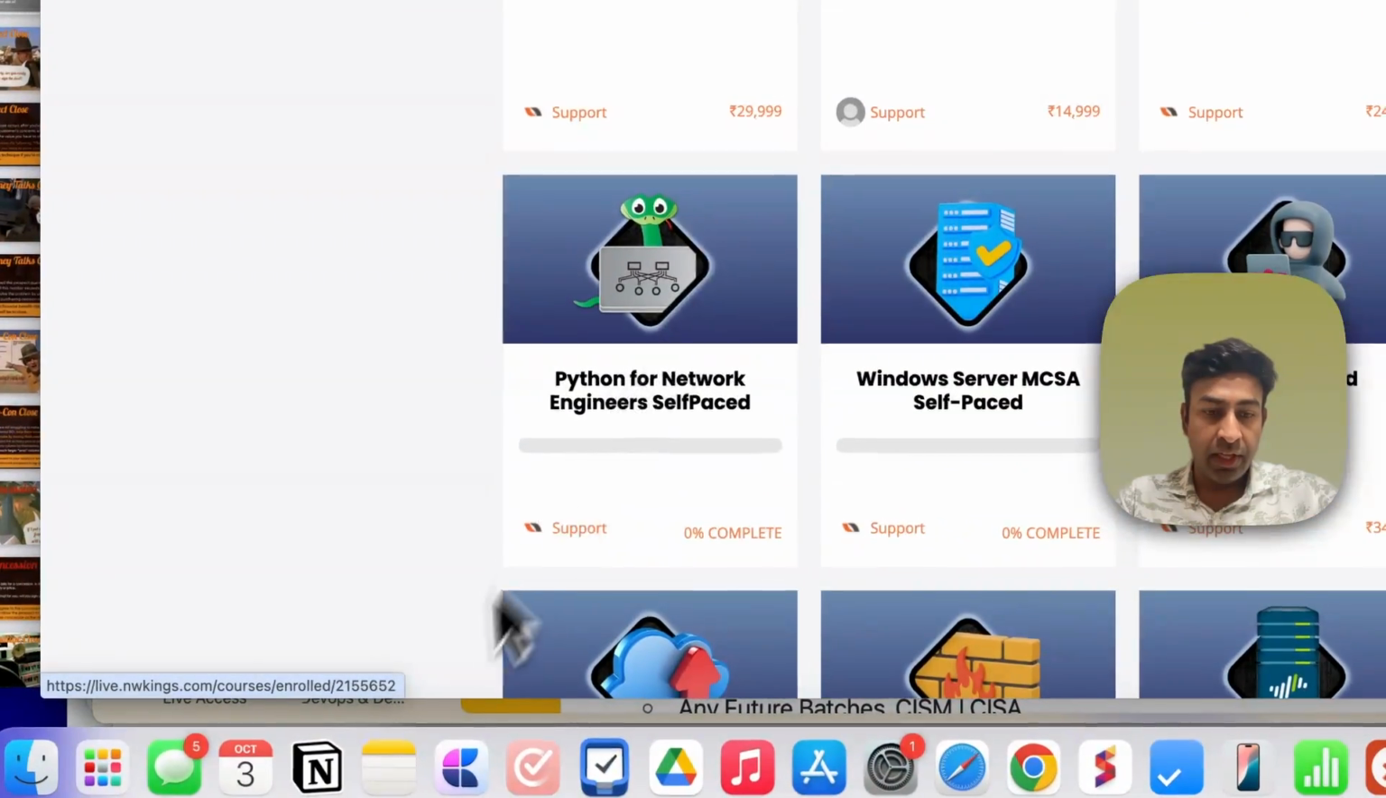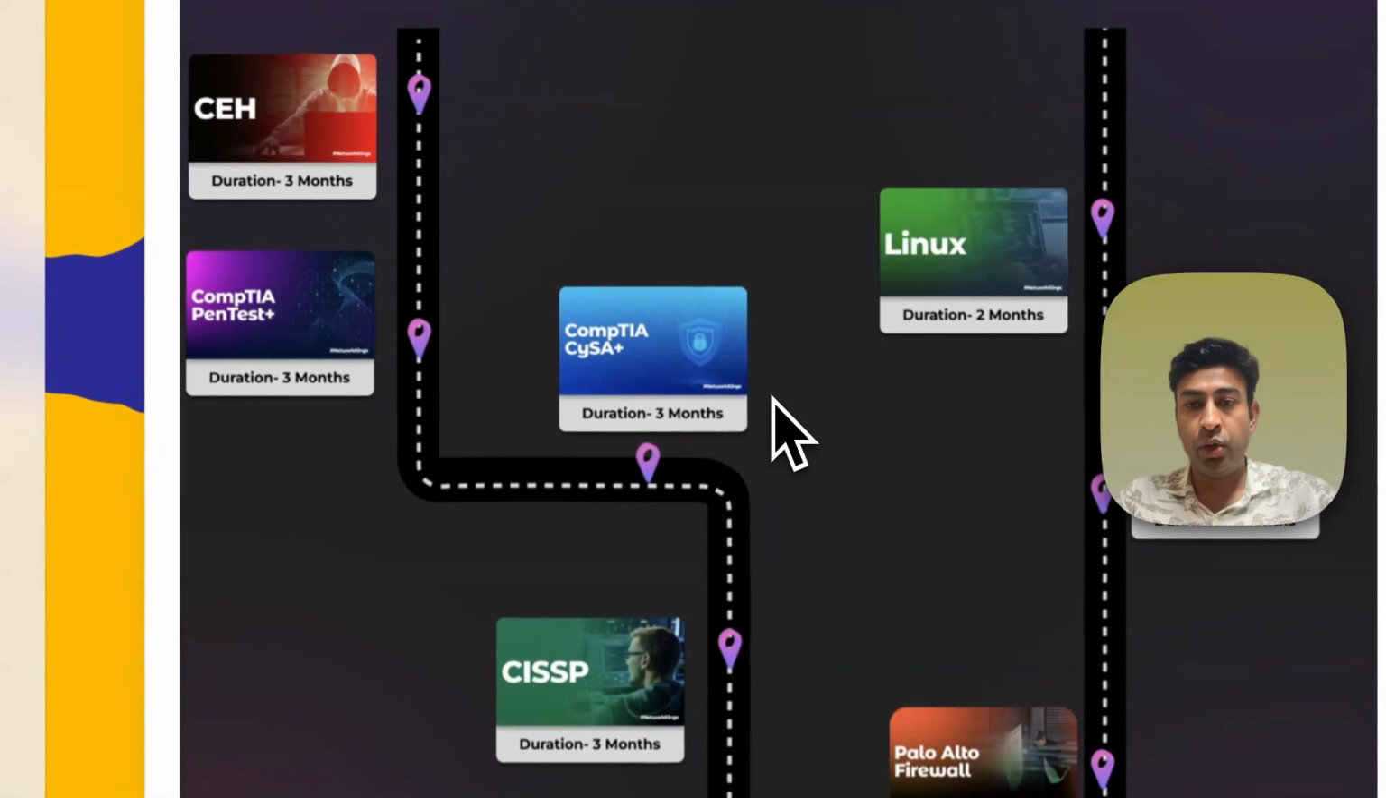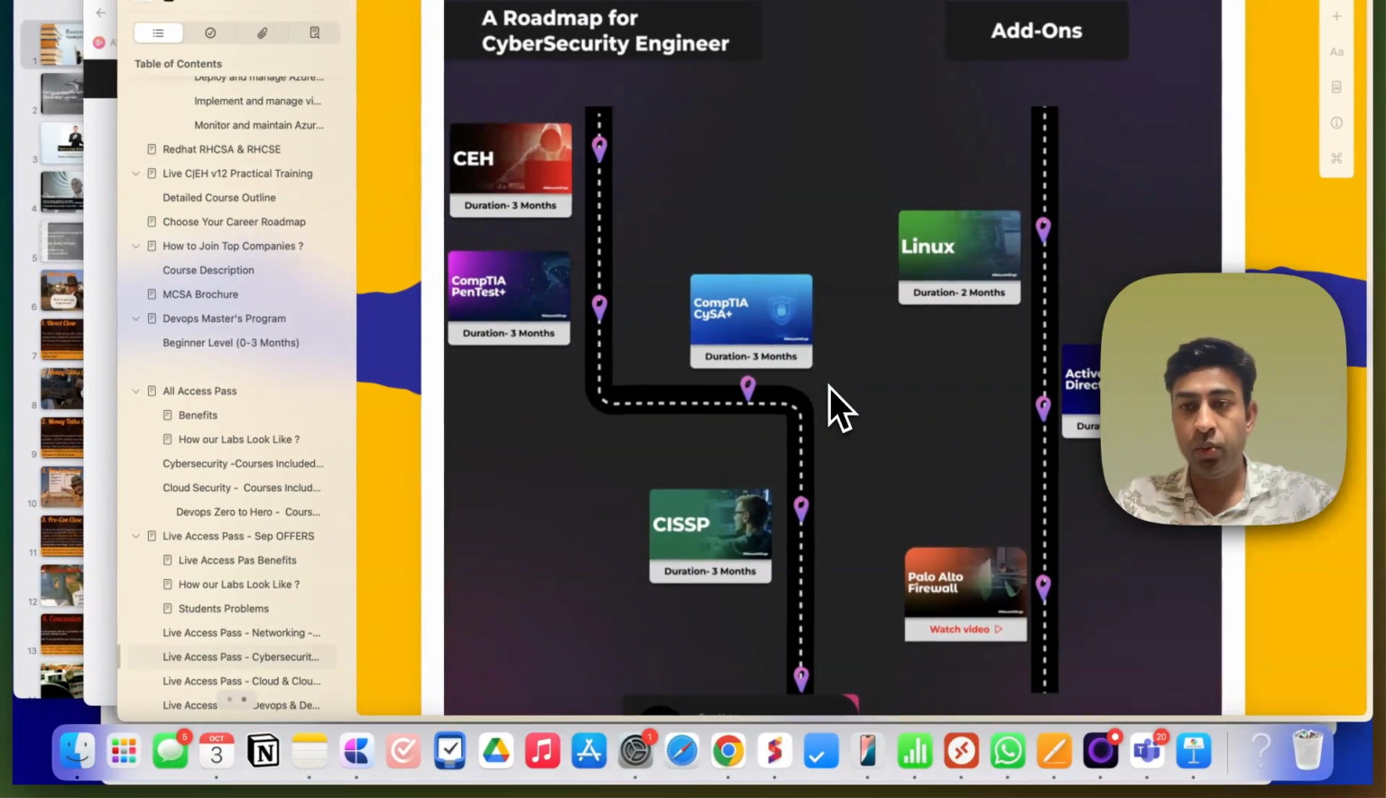Okay, so then the next, suppose now you want to get into cybersecurity. What we recommend is that you should go for CCNA, Windows Server, Linux. CCNA will help you understand the network basics and fundamentals. Linux will help you have very good hands-on experience on the Linux command line, because when you become an ethical hacker, you need to run a lot of tools, and mostly all tools work on Linux. That's why we ask everyone to go for CCNA, Linux, and Active Directory, which is Windows Server.